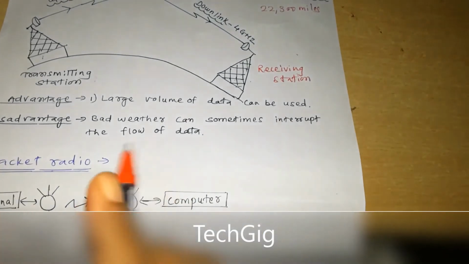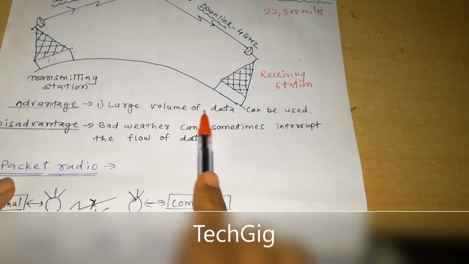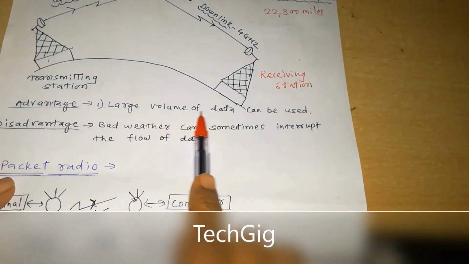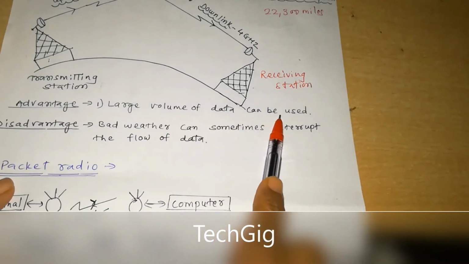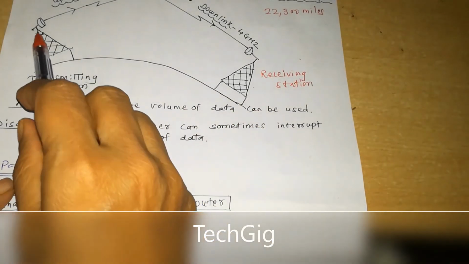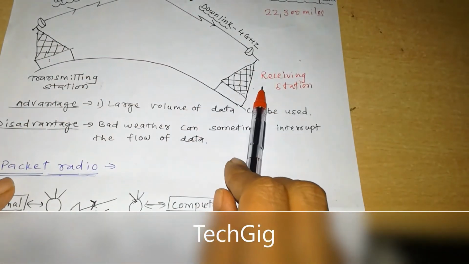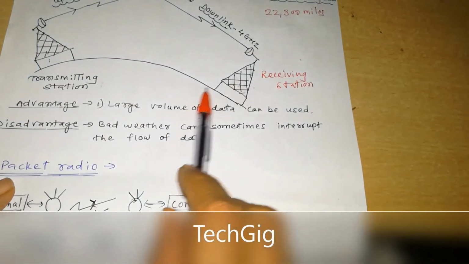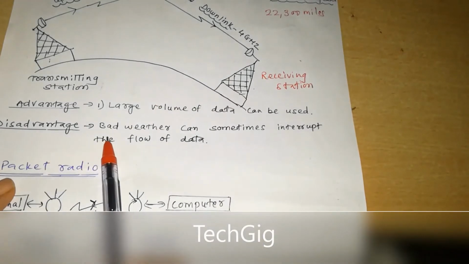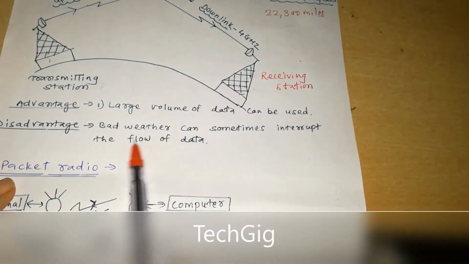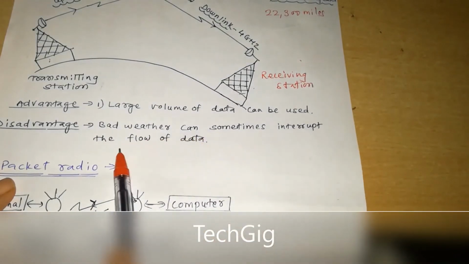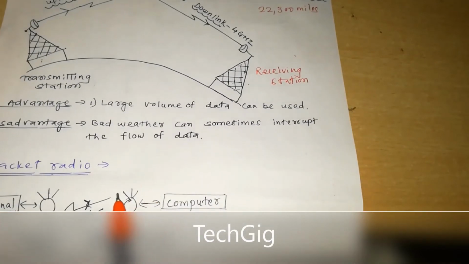The advantage of satellite communication is that a large volume of data can be transferred from one point to another very effectively and at a cheaper rate. But the disadvantage is that sometimes bad weather can interrupt the flow of data.